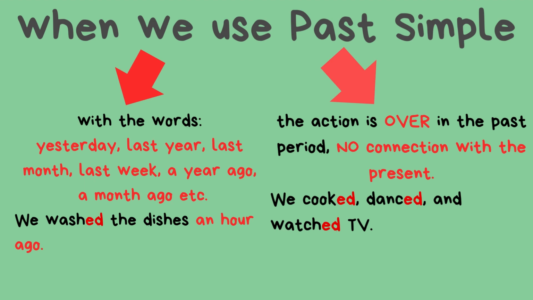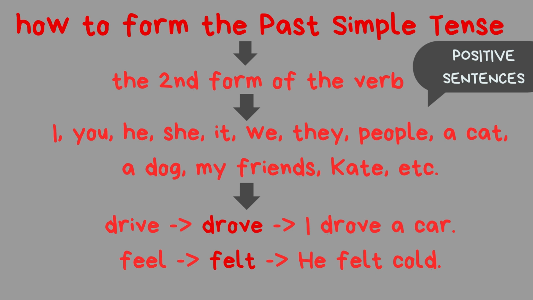We use past simple with the words yesterday, last year, last month, last week, a year ago, a month ago, etc. For example, we washed the dishes an hour ago. And when the action is over, in the past period, for example, we cooked, danced and watched TV. There is no connection with the present. So, how to form the past simple tense? Remember that we are talking about irregular verbs.